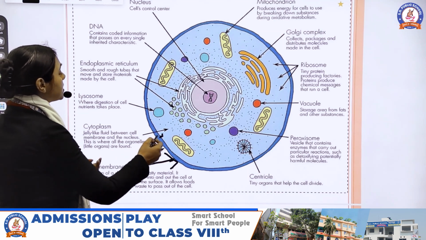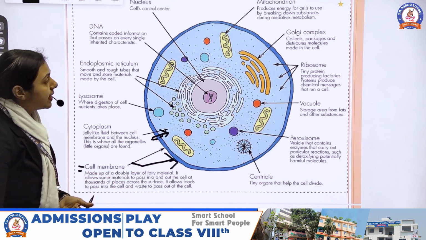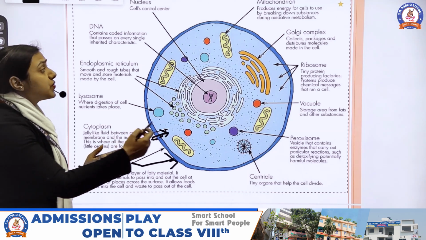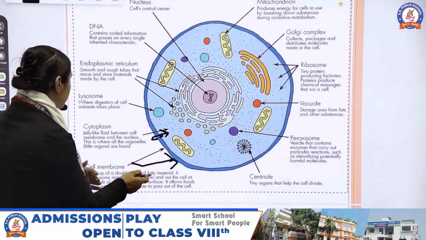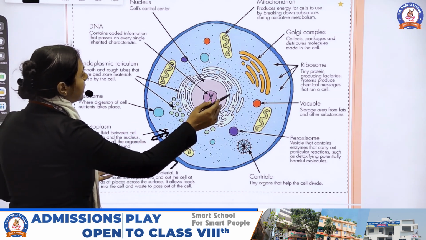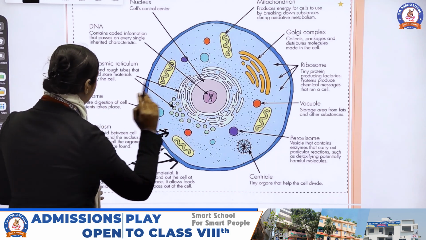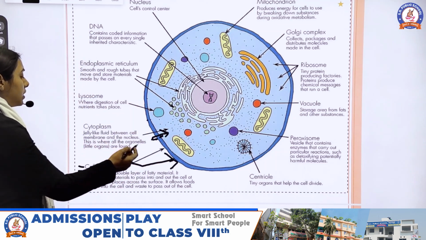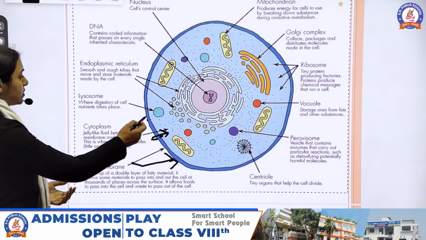The second most important part is the cytoplasm. Cytoplasm is a jelly-like structure. It is the fluid which fills the complete cell. It also keeps all the organelles in their place, and it is present between the cell membrane and the nucleus, where all the organelles are found.